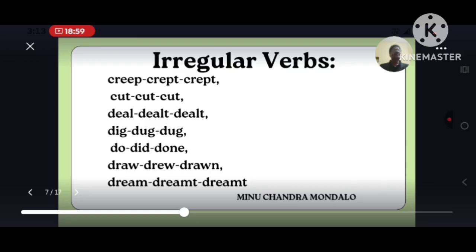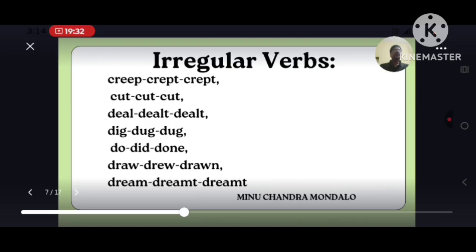Deal, dealt, dealt. Dig, dug, dug. Do, did, done. Draw, D-R-A-W, draw, drew, drawn.